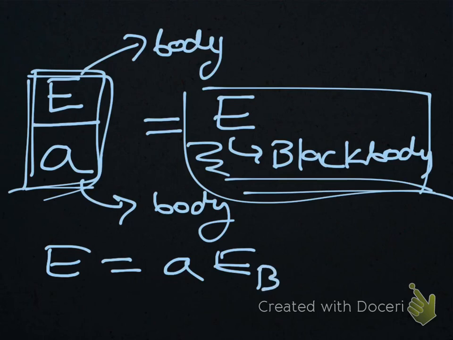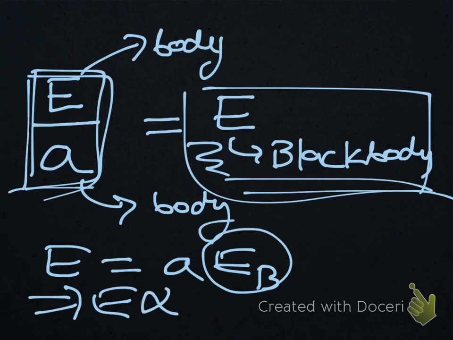This is for the black body. Since this is a constant, we can say E is directly proportional to A.